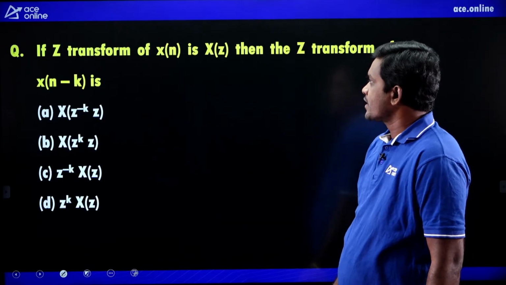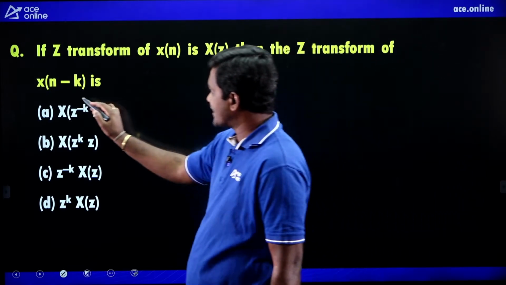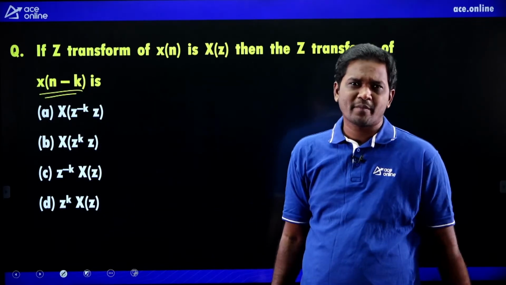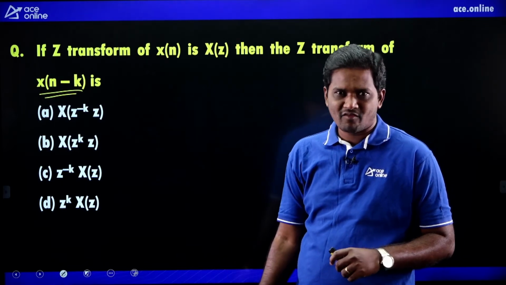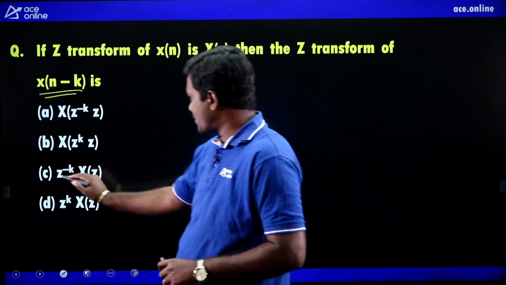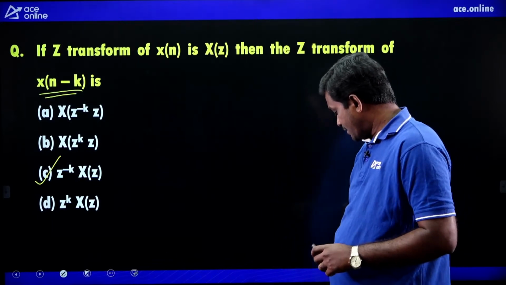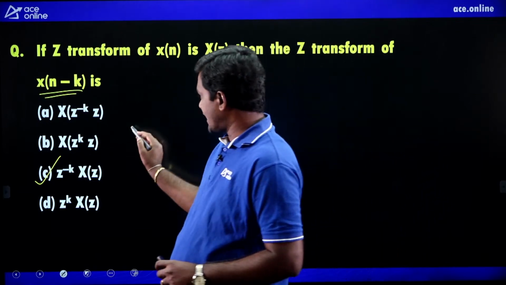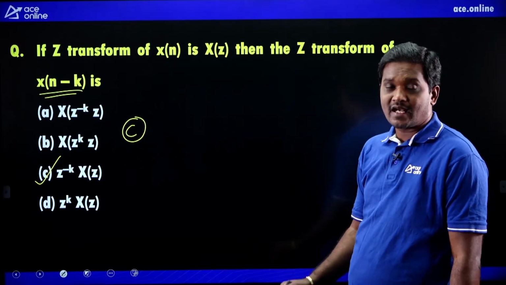Next. If Z transform of x of n is X of z, then the Z transform of x of n minus k is, it is a previous year question. If you know the property statement, you can easily answer. It is the time shifting property, a direct option. Post your answer. Z power minus k into X of z. C is the right option.